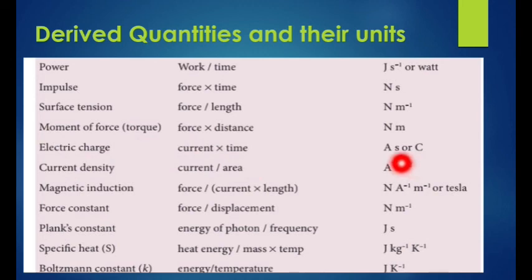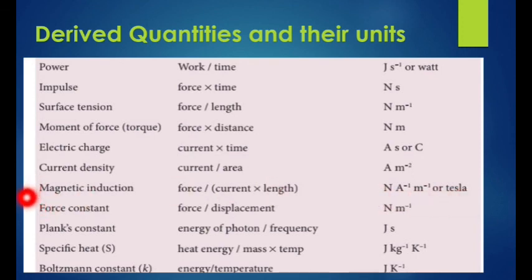The unit of electric charge is coulomb. Coulomb is the SI unit of electric charge, derived as ampere second. Another one is magnetic induction, represented by capital B. It is expressed as force per current into length. The SI unit is Tesla. Tesla is the SI unit of magnetic induction.